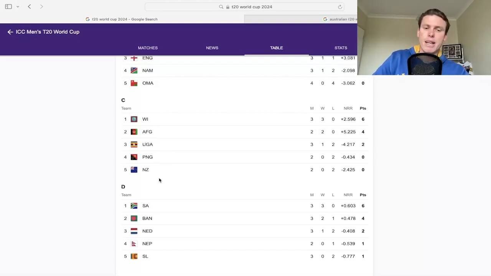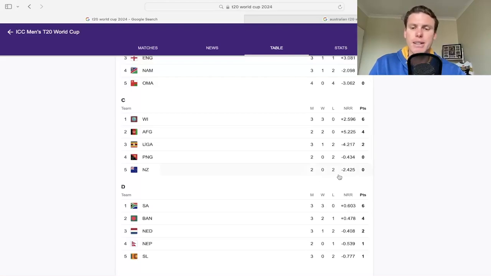They've got Afghanistan and New Zealand, who are the other 2 good or decent teams, you'd say, in this one. And New Zealand have lost 2 in a row, so super bad news for them. They are basically gone from this tournament. Afghanistan would have to lose 2 of their matches. Uganda, sorry, I say Uruguay, would have to win their last matchup. They actually only have the one there, which is annoying. So they're out as well.